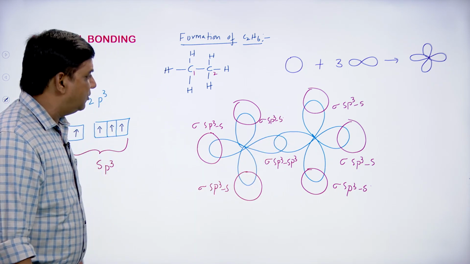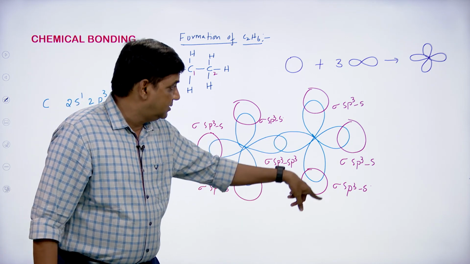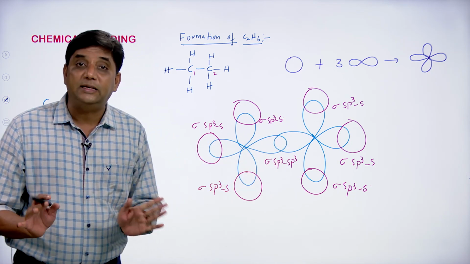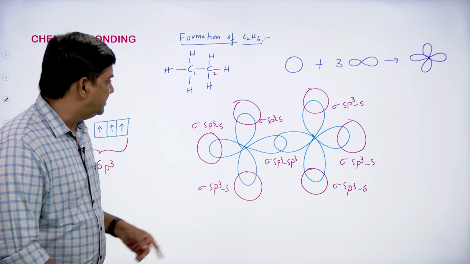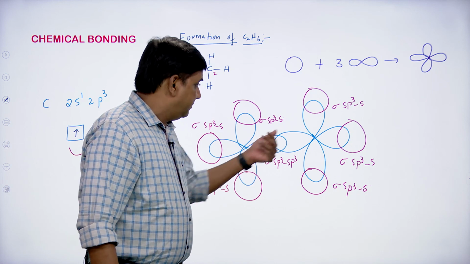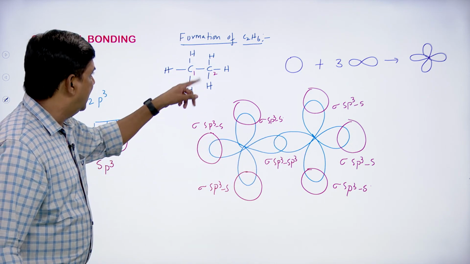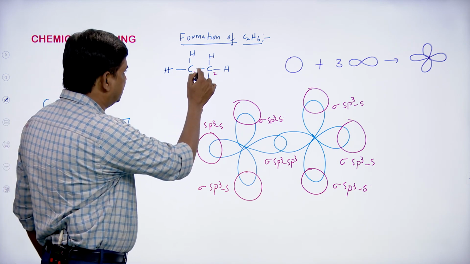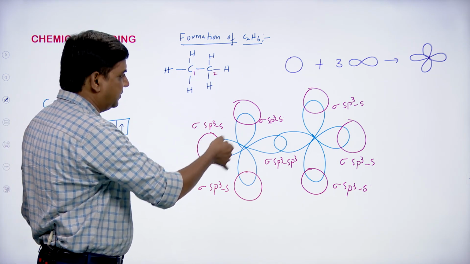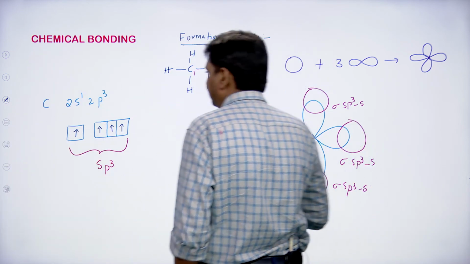So each carbon forms 3 sigma sp3s bonds and overall there will be 6 sp3s overlapping and there will be 1 sigma sp3 bond formation between both the carbon atoms like this. And this is sigma sp3 and the remaining are sigma sp3s. And here also the shape is tetrahedral.